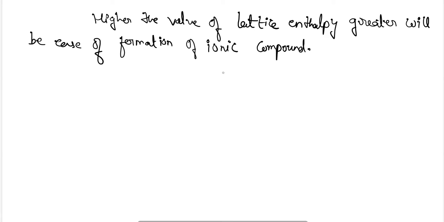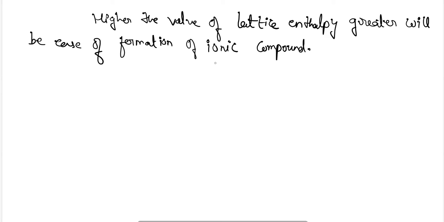Hence the lattice enthalpy released must be as high as possible. Why must it be higher? Because the more energy that has been released, the more energy will be required to break that particular bond, and hence it will be more difficult. If more energy has been released, it will be more difficult to break that lattice, and hence the stability of the ionic compound formed will increase.